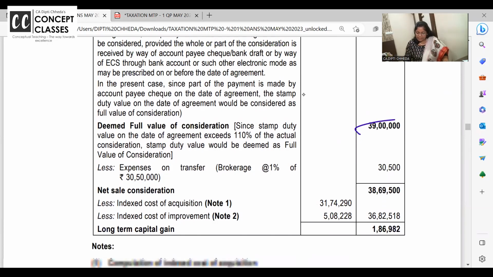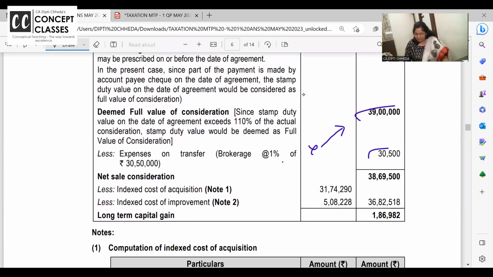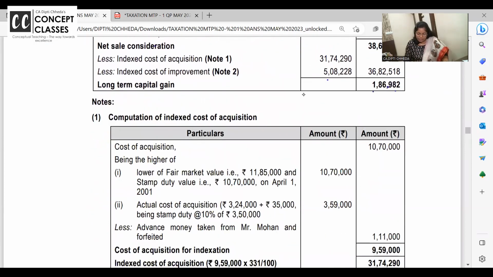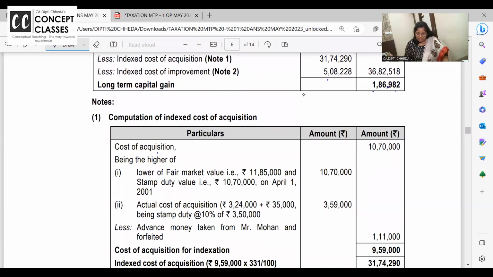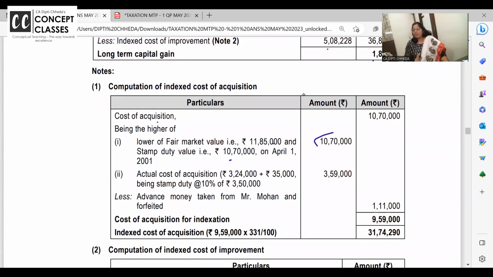$39 lakhs. Expenses of transfer, brokerage 1%. Don't take off this value. Brokerage 1% will always be of actual sale consideration. Now, indexed cost of acquisition and improvement and long-term capital gain. Cost of acquisition is fair market value or stamp duty value. So which one you will take? Stamp duty. I said don't take higher, just take stamp duty.